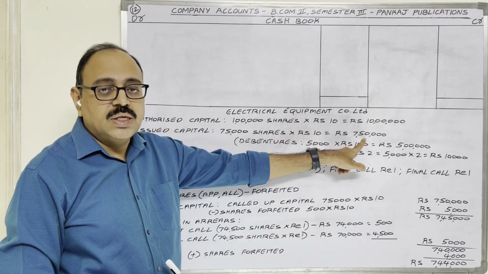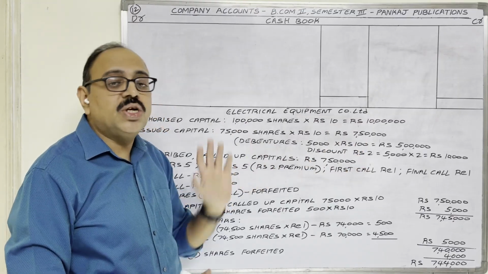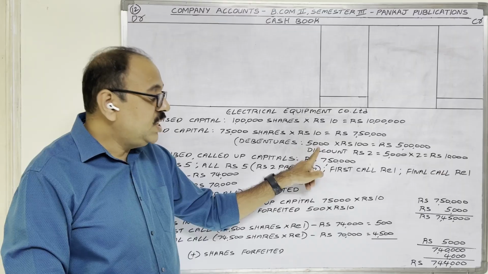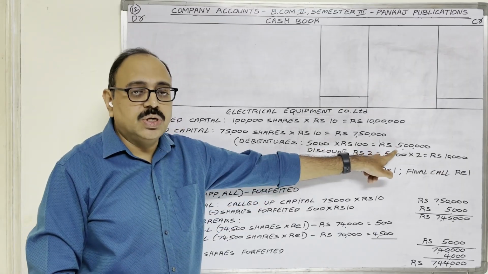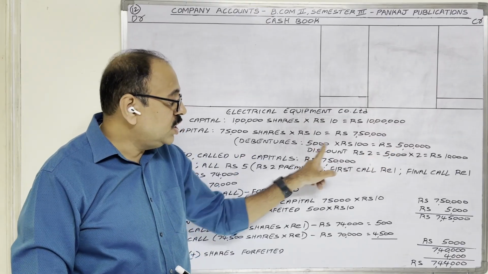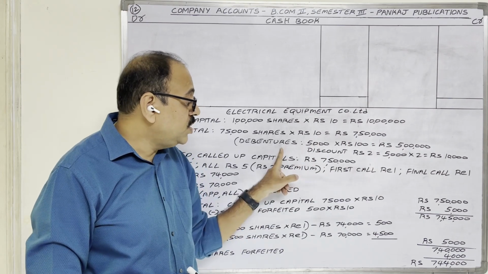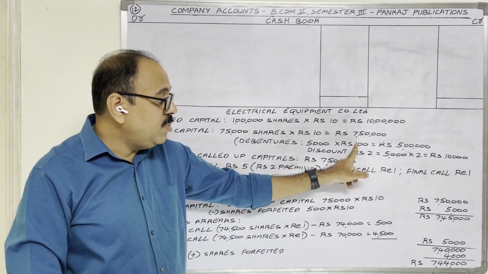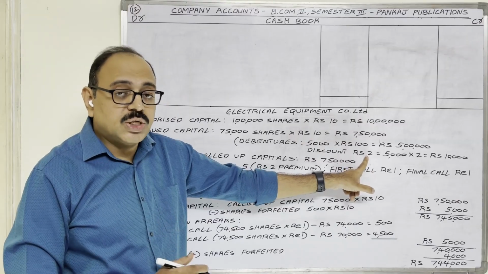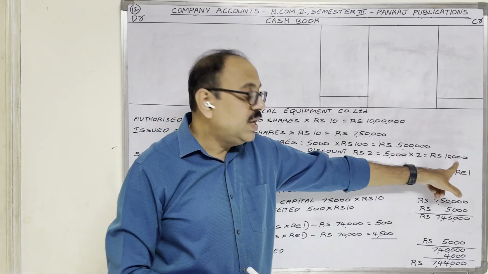Not only shares, in this problem he is giving that the company is issuing debentures also. 5,000 debentures at the rate of 100 rupees each were issued. Debenture value is 5,000 into 100 rupees each, 5 lakh. But debentures are issued by the company at a discount. The discount on one debenture is 2 rupees, which means total discount of 5,000 debentures at 2 rupees each, 10,000.